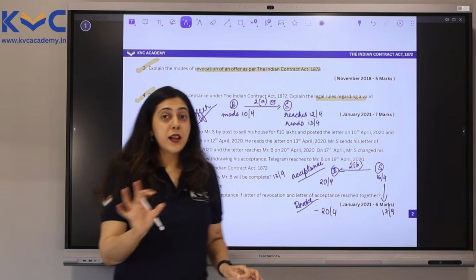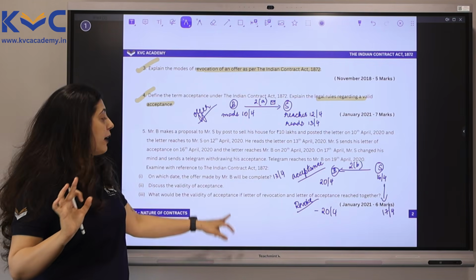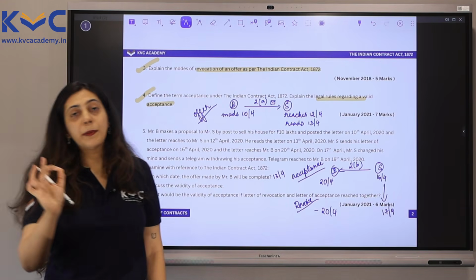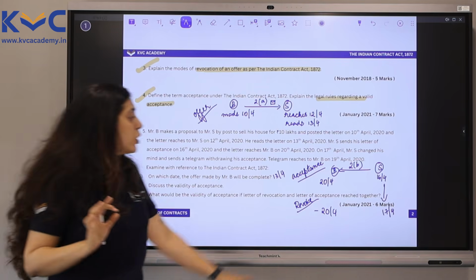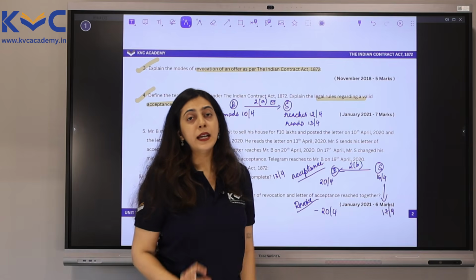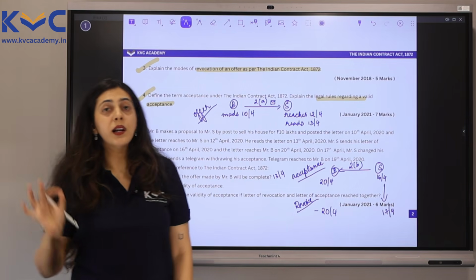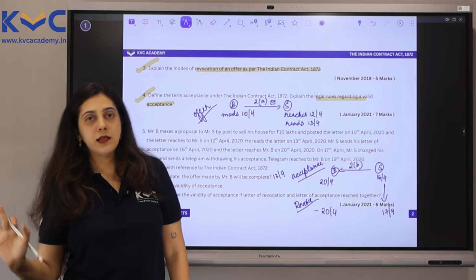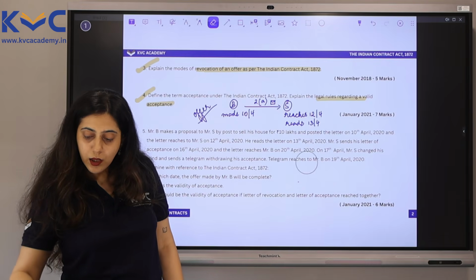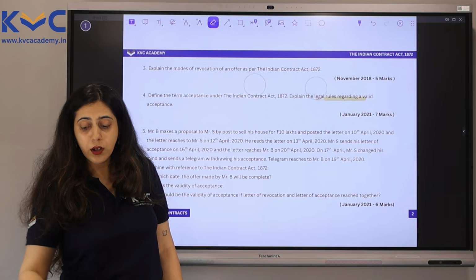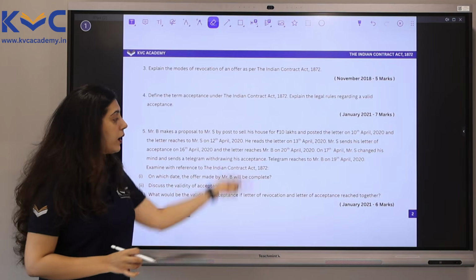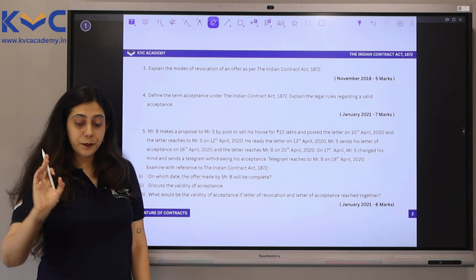So yes, our answer would not be different at all if the letter of revocation and the letter of acceptance also reached together. The acceptance would still be invalid because here S has revoked the acceptance on the 17th of April itself. So revocation would be considered absolute and not acceptance. Okay, simple question, but it was asked for 6 marks. You see the marks? 6 marks. So rules of communication of offer, communication of acceptance, and the revocation rules are required for answering this question.